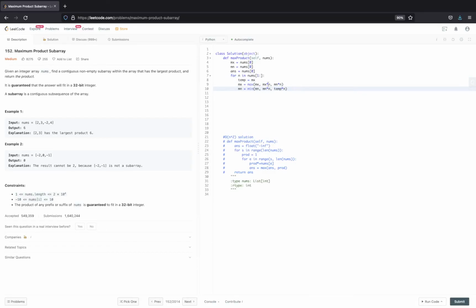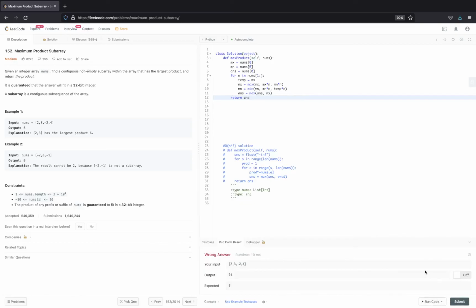I hope you got it, because when I'm considering the ith element, my max has already been updated with the ith element, but I needed it till i minus 1. This is answer, and my answer will always be coming from answer or max only. So now we just need to return the answer.